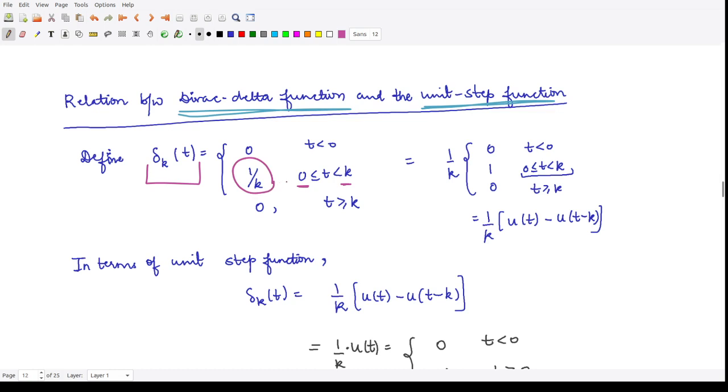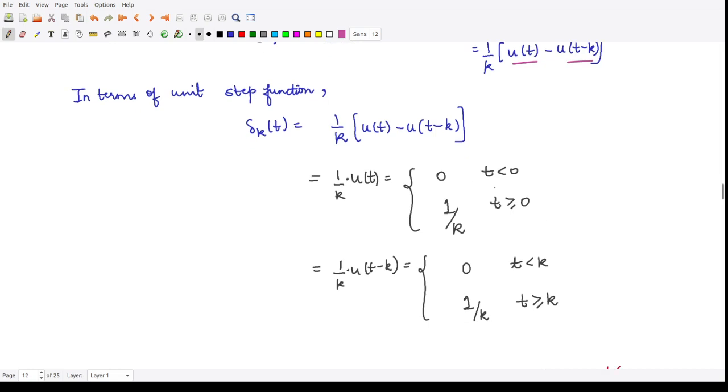So how does it look? Suppose this is the point 0, this is the point k, and this is your time axis. In this interval the value of the function is equal to 1 by k, and otherwise it is equal to 0. So this is nothing but the unit step function combination u of t minus u of t minus k.